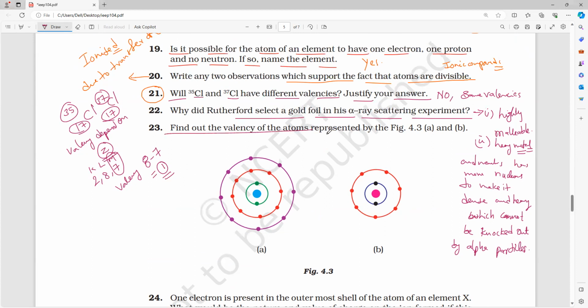Next, find out the valency of the atoms represented in figure 4.3a and 4.3b. Make it fast and I will say it next. Once you find it, I will say it. Everybody, the first one is 0.